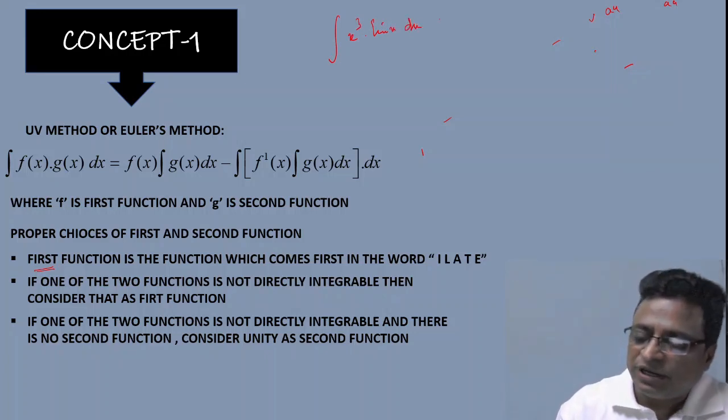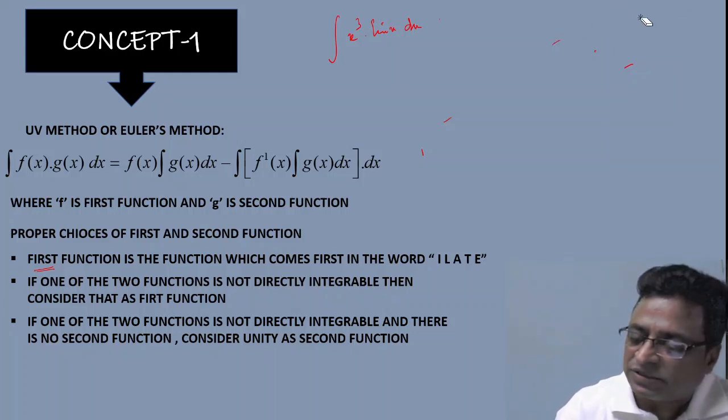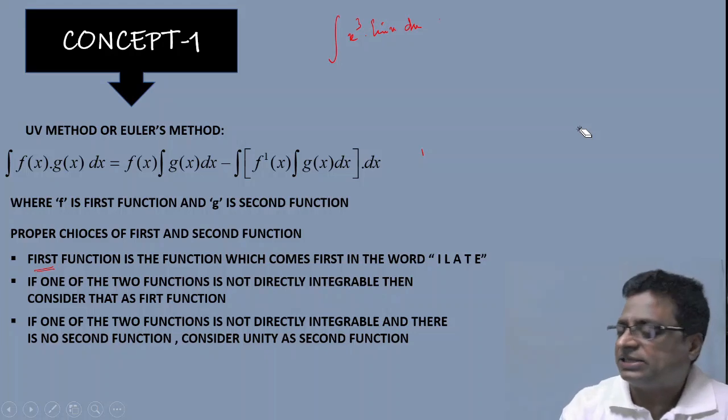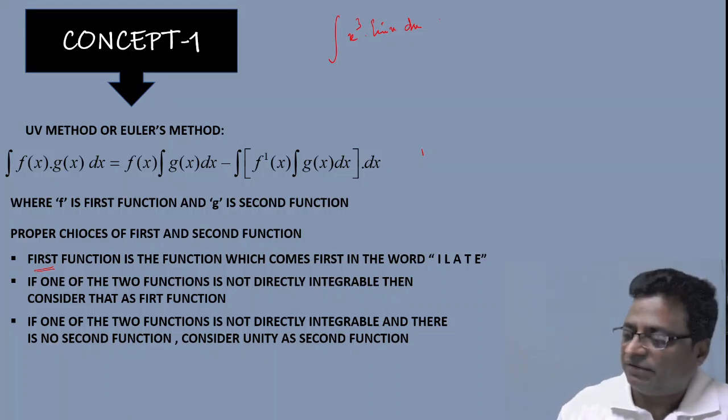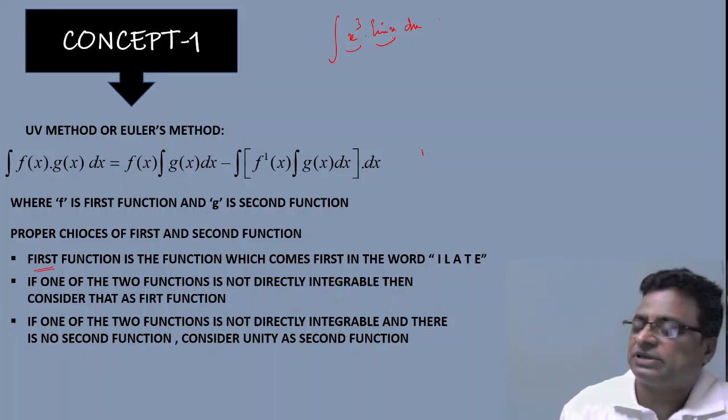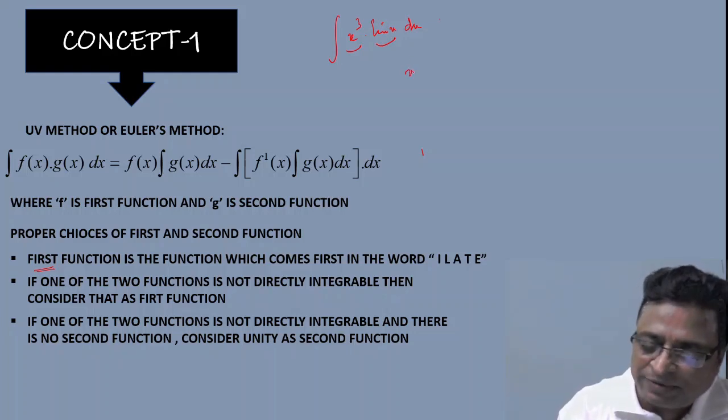Here, since x cube becomes a constant with a finite number of differentiations, whereas sin x never becomes constant even after infinite differentiations, x cube is your differentiation function and sin x is your integration function. So write x cube as it is, and take the integration of sin x as one step. What is the integration of sin x? That is minus cos x.